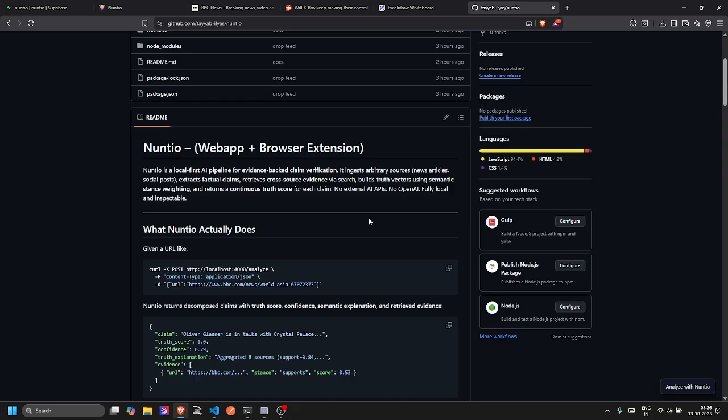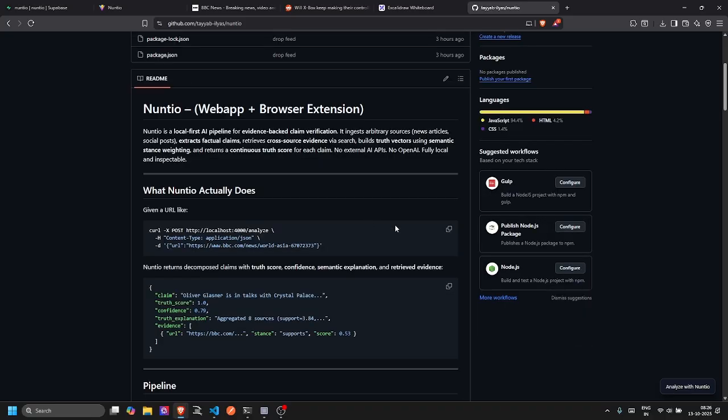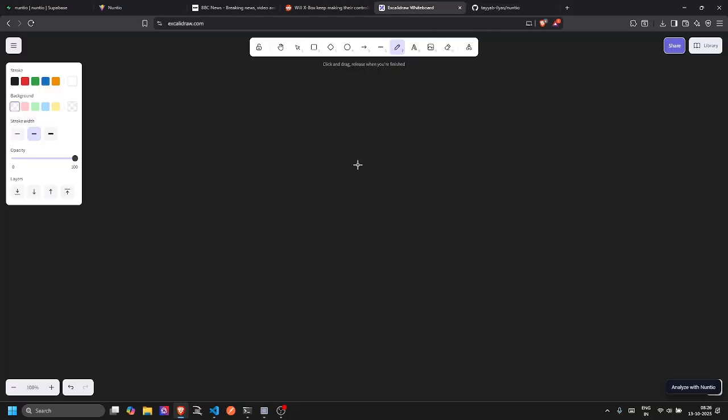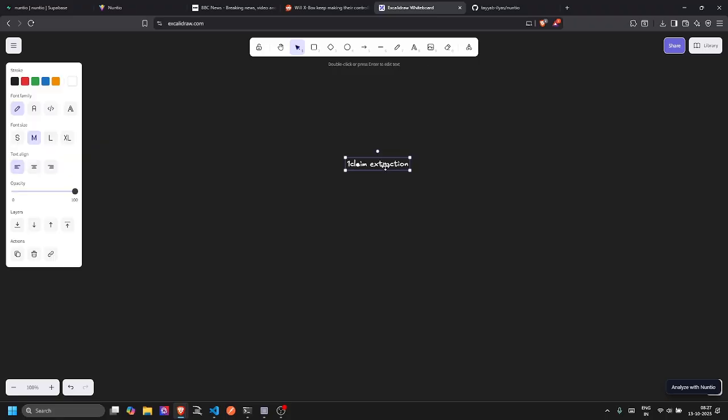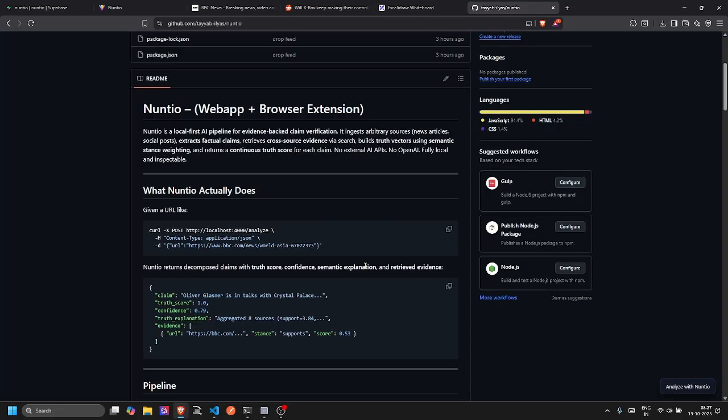So the very first thing when you come to our web app or use our extension is a basic analyze endpoint, which sends a request with the content of that particular article or piece of content to our backend, which then does some calculations. The very first thing in our process is claim extraction. So what is claim extraction?